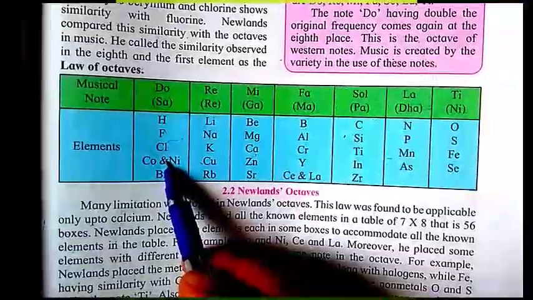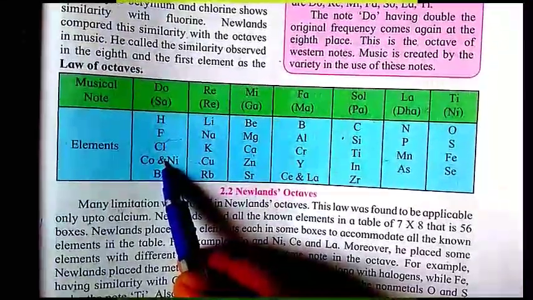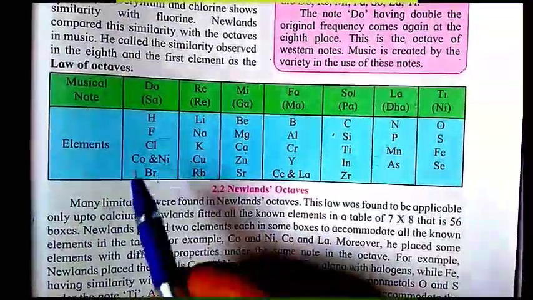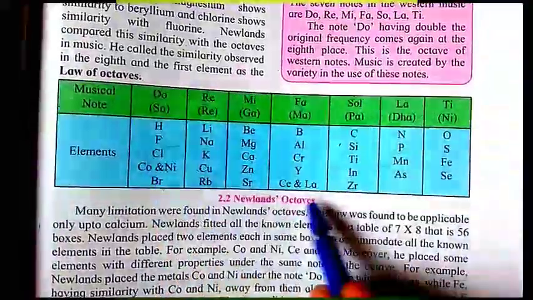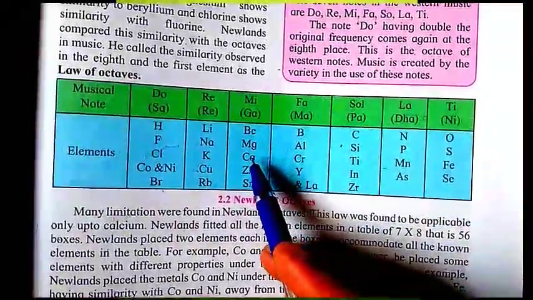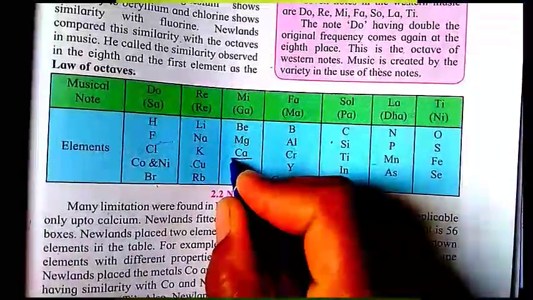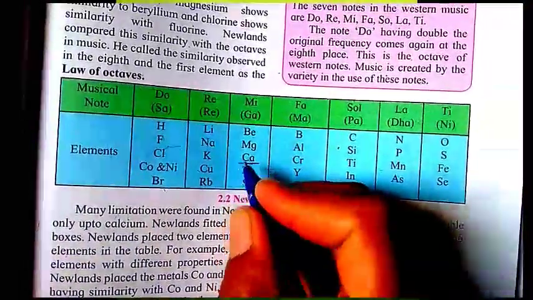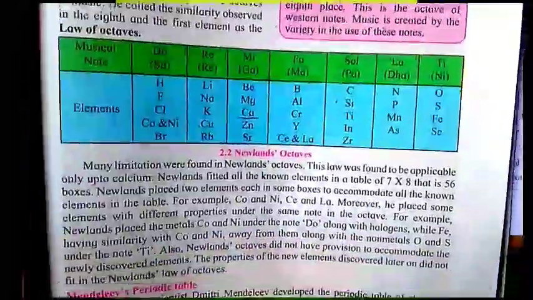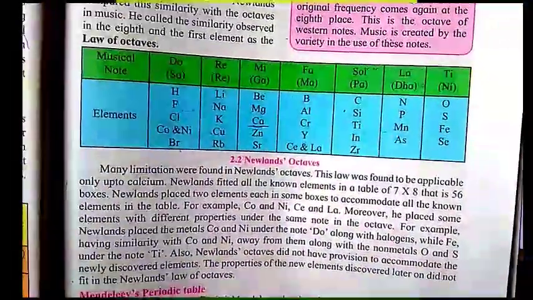This is the first limitation. Second, Newland could arrange 56 elements but only up to calcium. This is also a limitation.